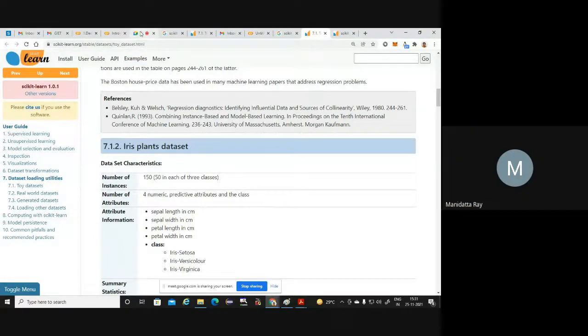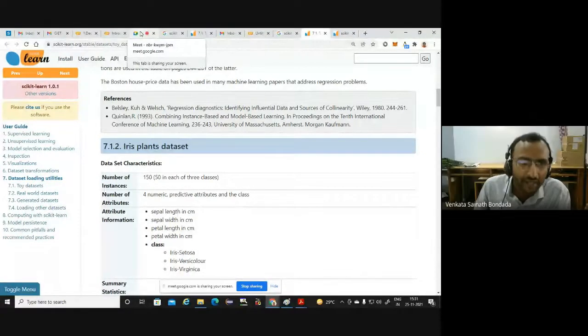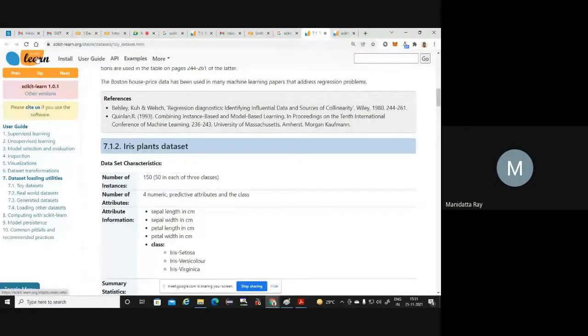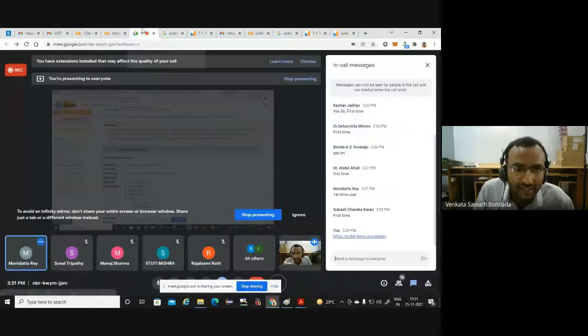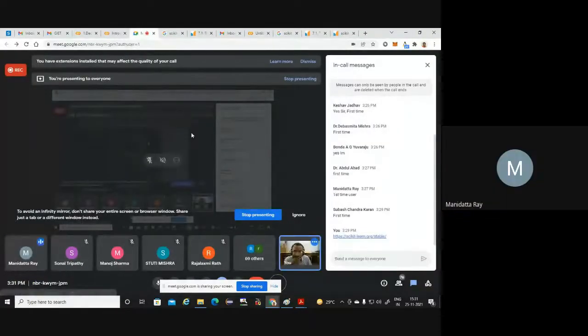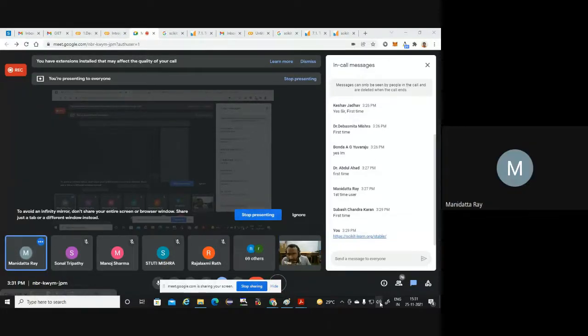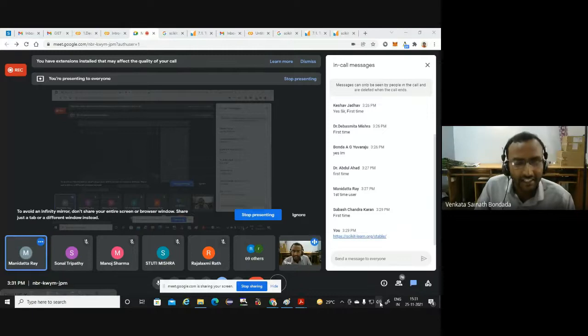Sir, is the iris plant dataset also available in scikit? Yes, it is readily available. We are looking at scikit-learn only, the dataset loading utilities. This iris data is also available in scikit-learn. Where can we get it from? Just wait a couple of minutes, one or two minutes. I'll show you that.